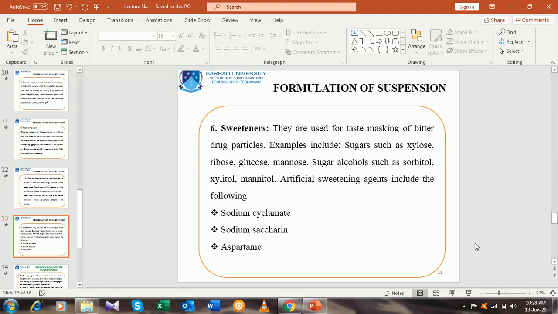Local pharmaceutical industries as well as multinational pharmaceutical industries prepare tablets containing sweeteners, under different names, and in those sweeteners aspartame is the active ingredient, that is an artificial sweetener.